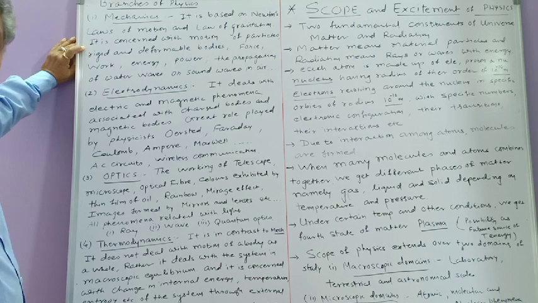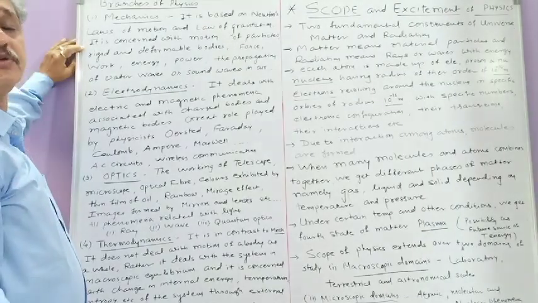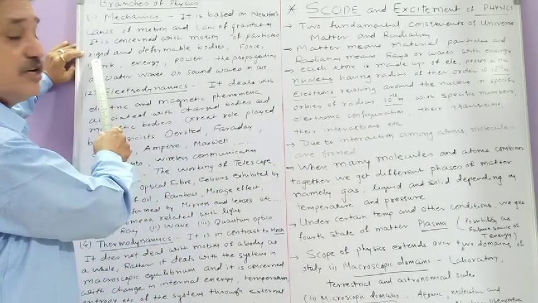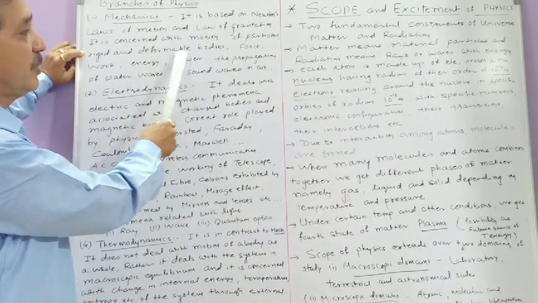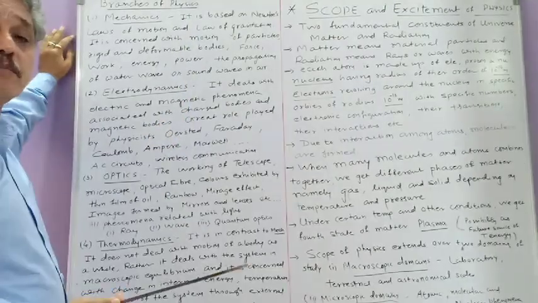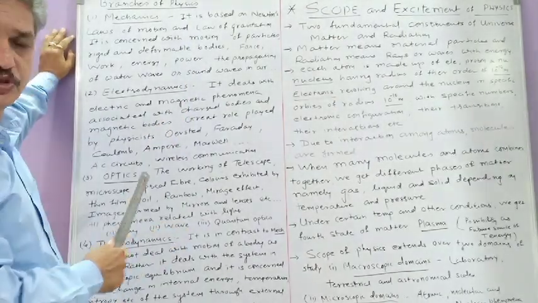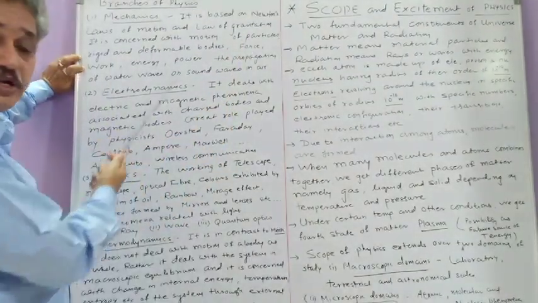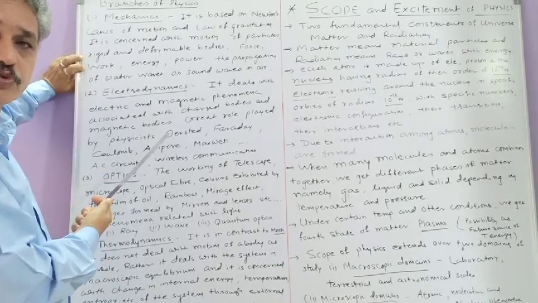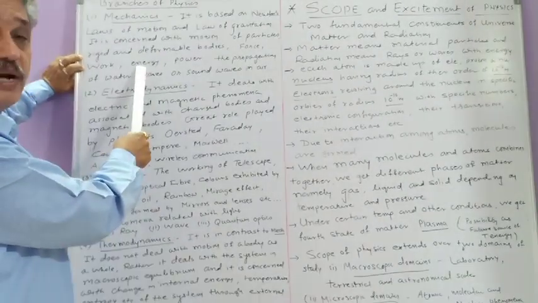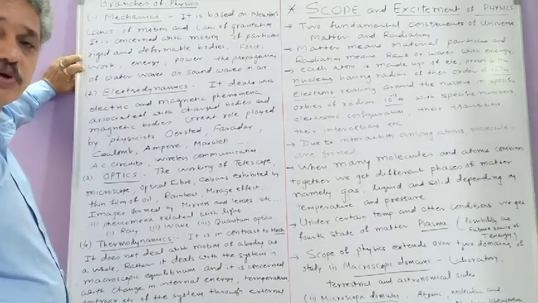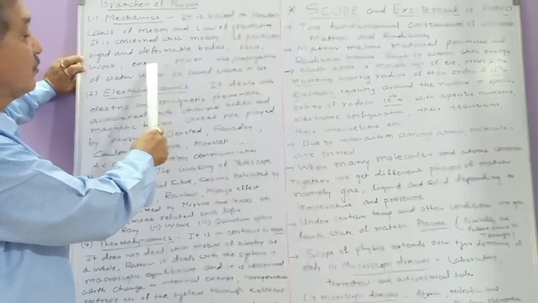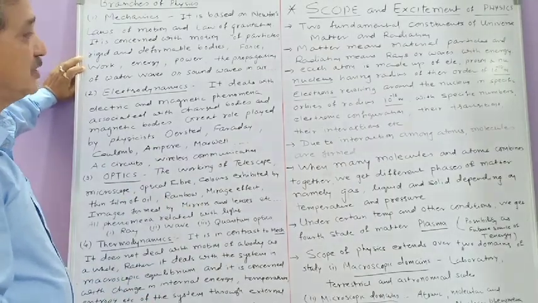Which kind of motion? One dimension motion, two dimension motion, three dimension motion of particles. This kind of motion of a rigid body, this kind of motion of deformable bodies, as well as you have to study about the various types of forces. Depending on forces, the work is there. The work done by the force, work done on the force is there. Depending on work, amount of energy is there: potential energy, kinetic energy, mechanical energy. Depending on this work and energy, there is power, mechanical power.